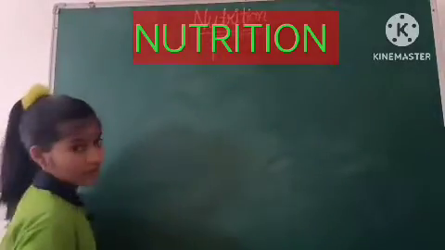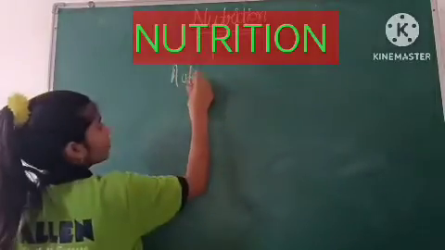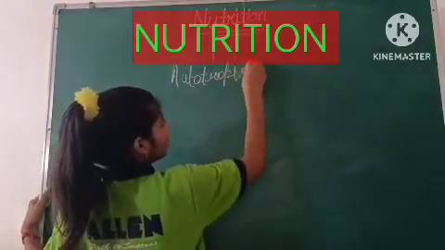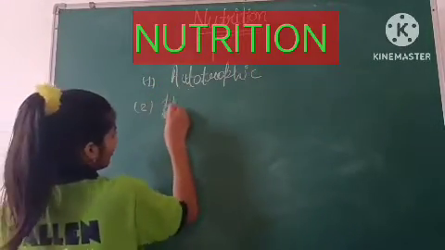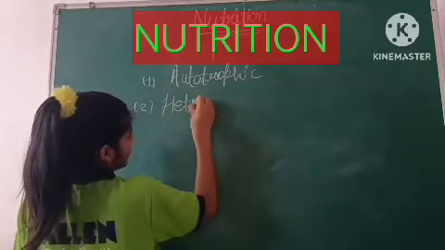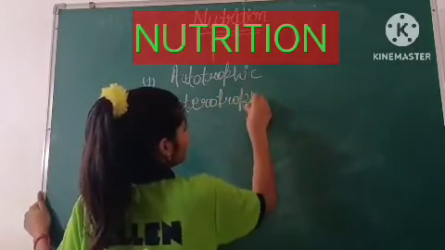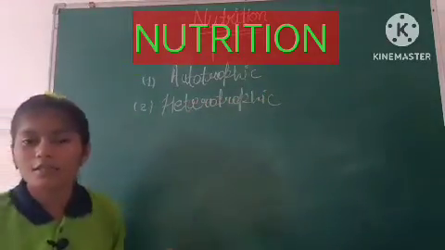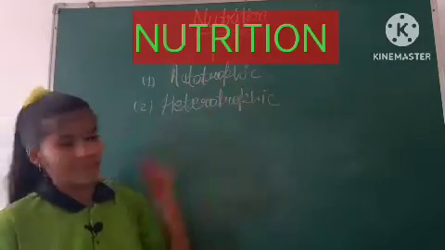Among these we have two main modes: autotrophic and heterotrophic. The term autotrophic is made up of two words, auto and trophic.